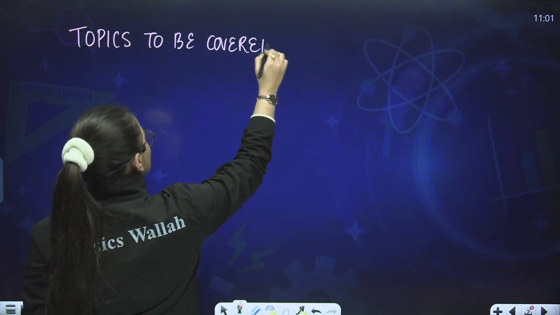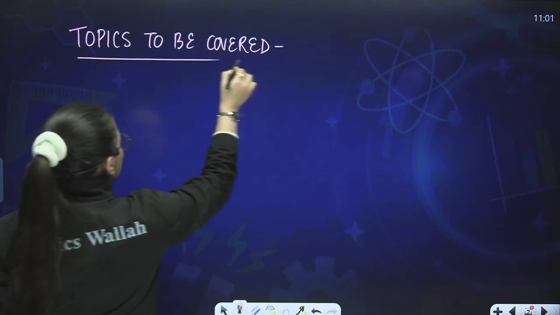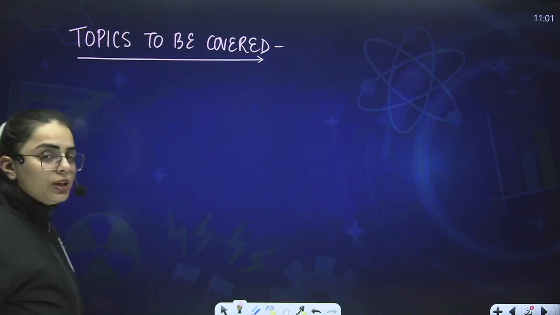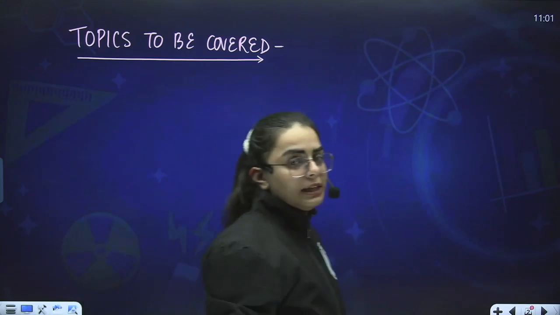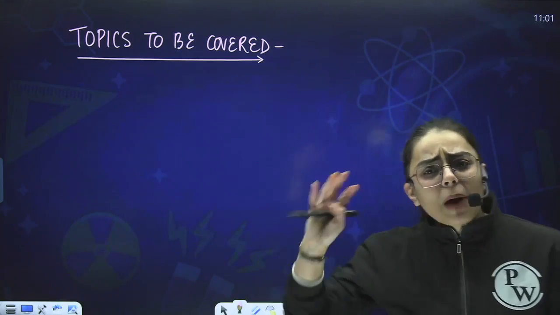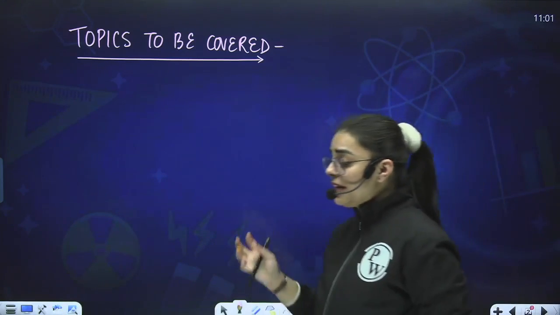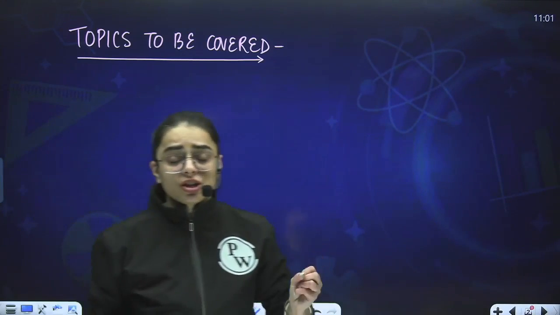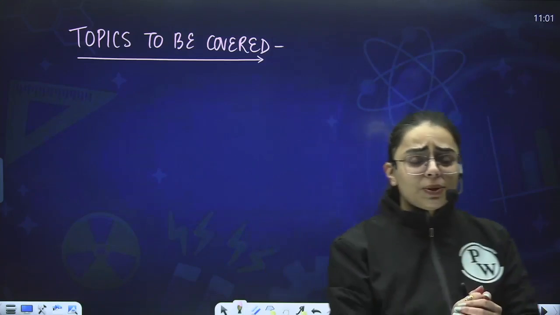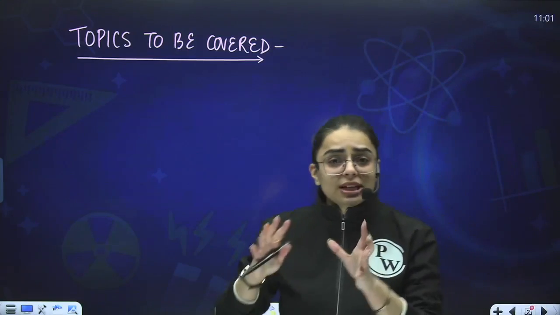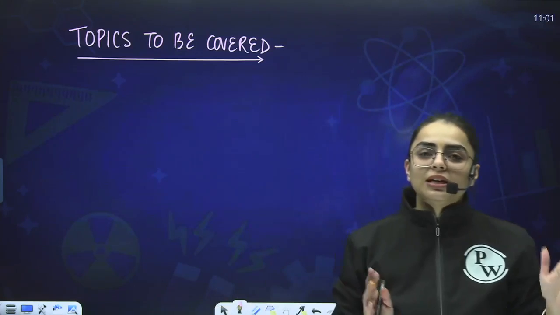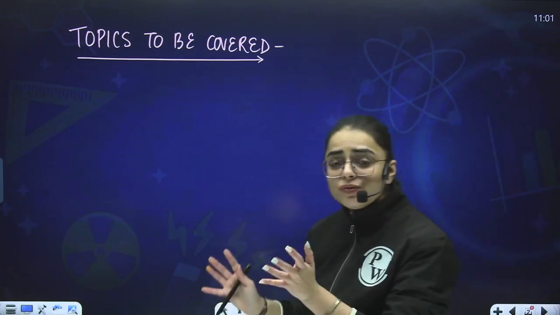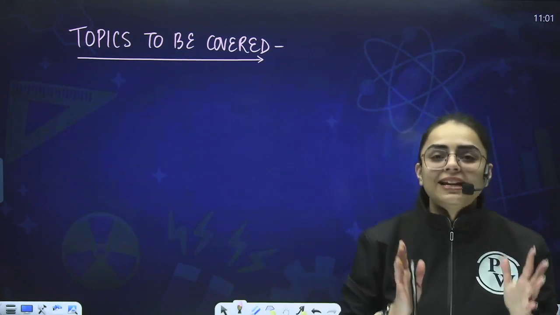As you all remember, in the previous lecture, we studied the nitrogen family. We were studying the compounds related to the nitrogen family, and we studied ammonia, its method of preparation, its physical properties, its chemical properties. Now in today's session, we are going to start with the last compound of the nitrogen family, that is nitric acid.